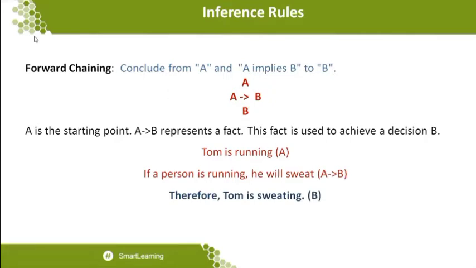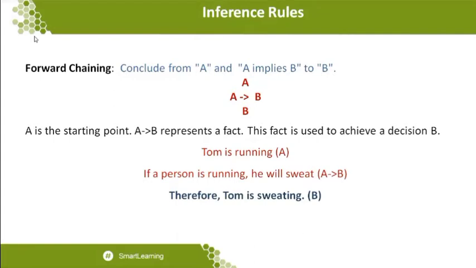This statement will be made so that running represents the predicate, as I already told you. The general meaning of a predicate is what the subject is doing or what the subject is. So here running is a predicate and Tom is the object. I'm writing the statement as predicate of object, which means running of Tom. This statement will be called A. The second statement uses the implication symbol: if the person is running, he will sweat. Therefore I am concluding that Tom is sweating.